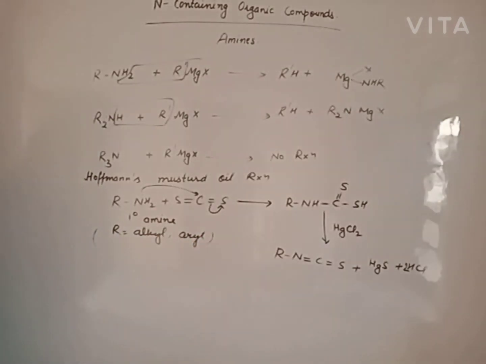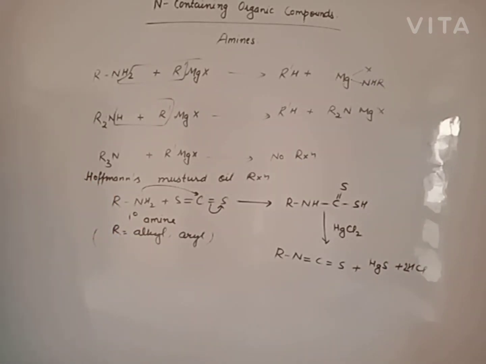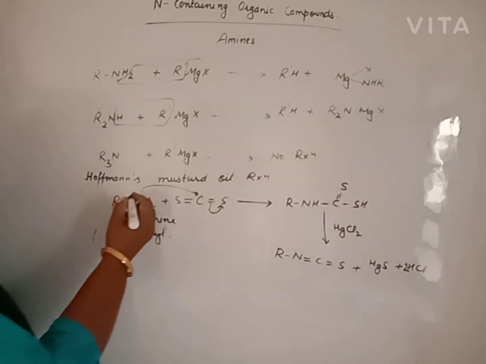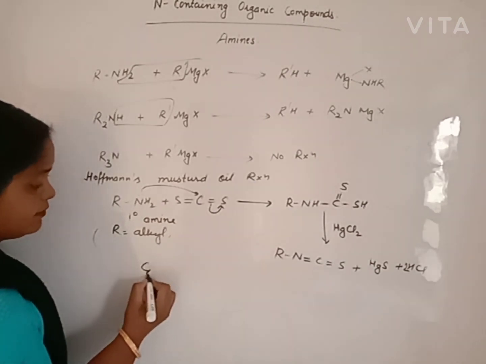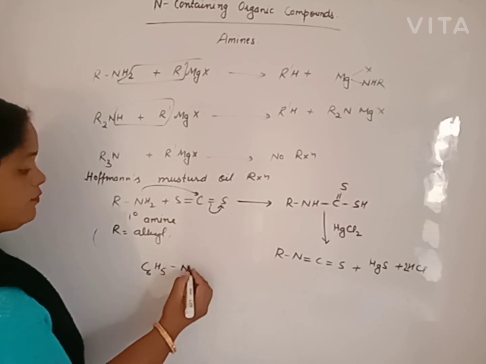What about when secondary amine reacts with carbon disulfide? In the Hofmann mustard oil reaction with carbon disulfide, secondary and tertiary amines can't react. But what will happen when an aryl group combines with carbon disulfide? Beta, it will react in a different way, just like this.